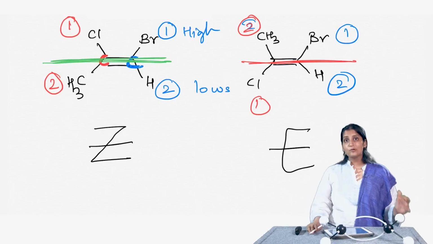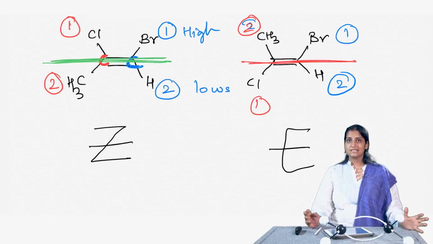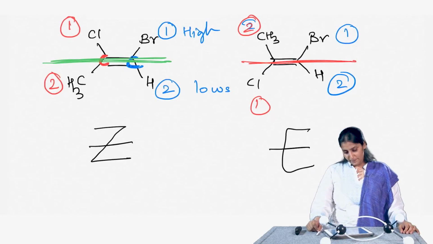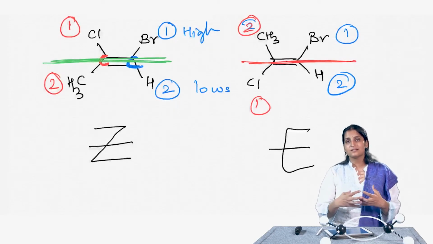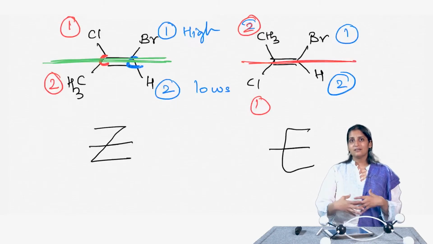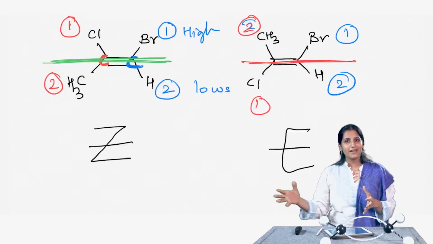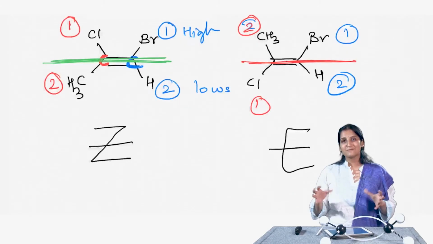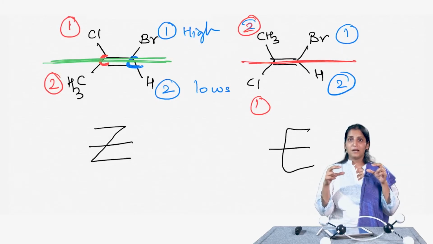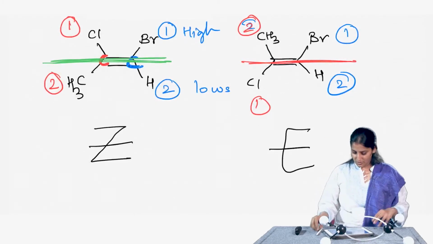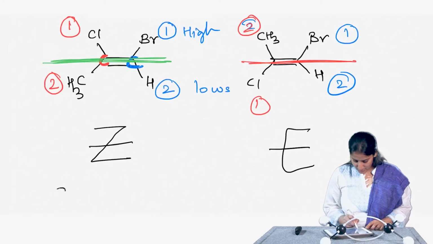There is a quick trick to remember which one is E and which one is Z. You just imagine it in a German accent, that Z is the same side, kind of like "zame" side. That really helps me to remember that Z alkenes are the ones that have the same priority groups on the same side. So, Z is the same side, that is what I remember.